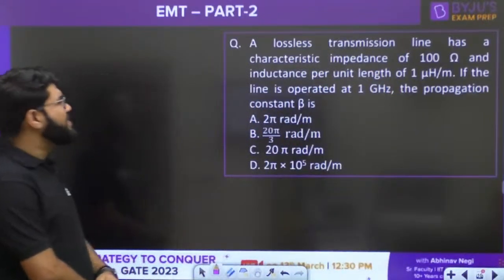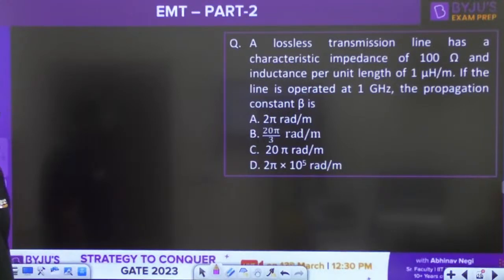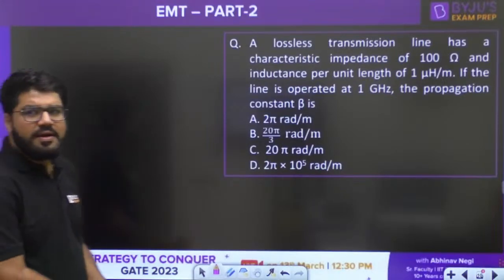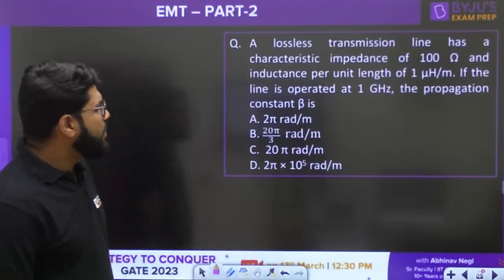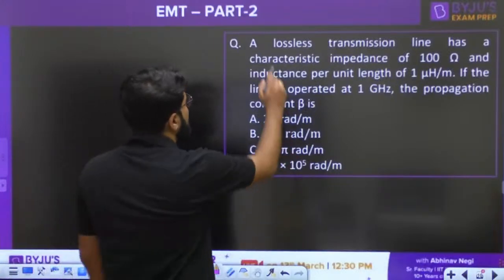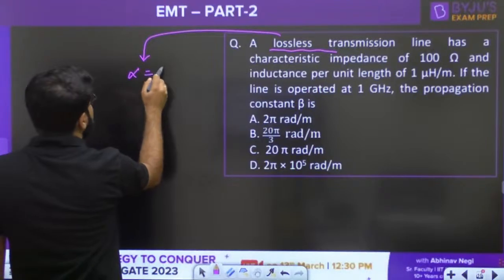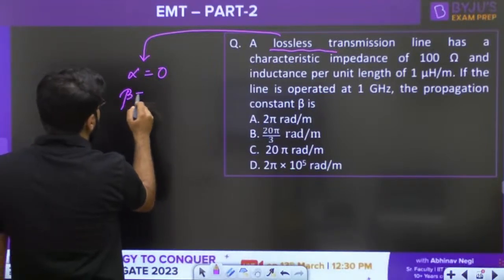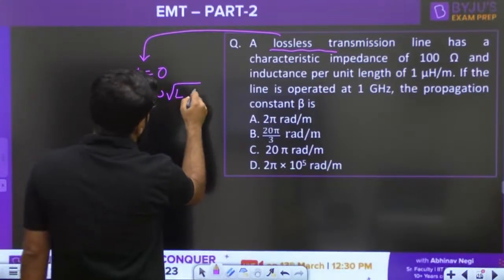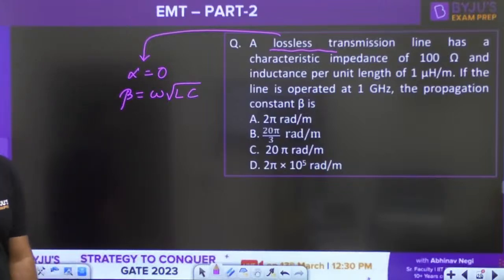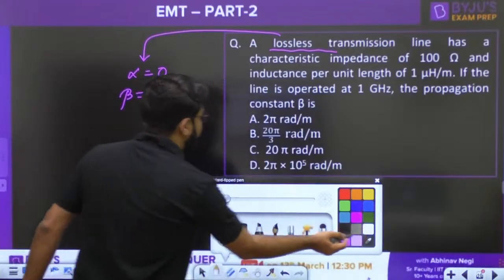A lossless transmission line has a characteristic impedance of 100 ohms and inductance per unit length of 1 microhenry per meter. If the line is operated at 1 gigahertz, what is the propagation constant beta? It's a lossless line, right? For a lossless line, alpha, the attenuation constant, is 0, and beta is given by the formula omega root over LC, isn't it? So we can just directly apply this formula.